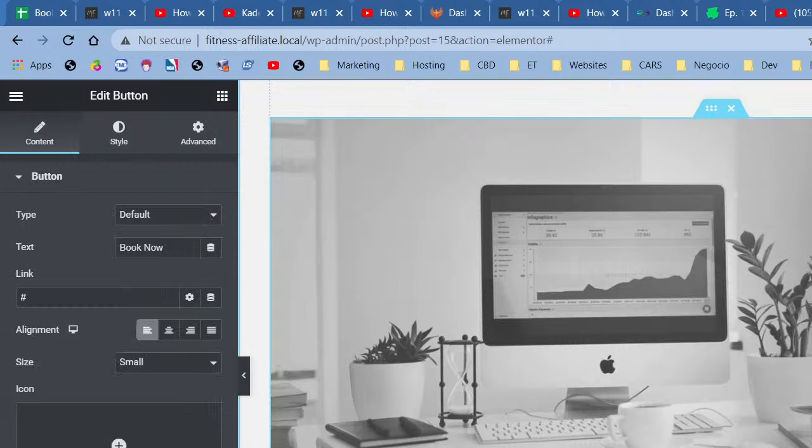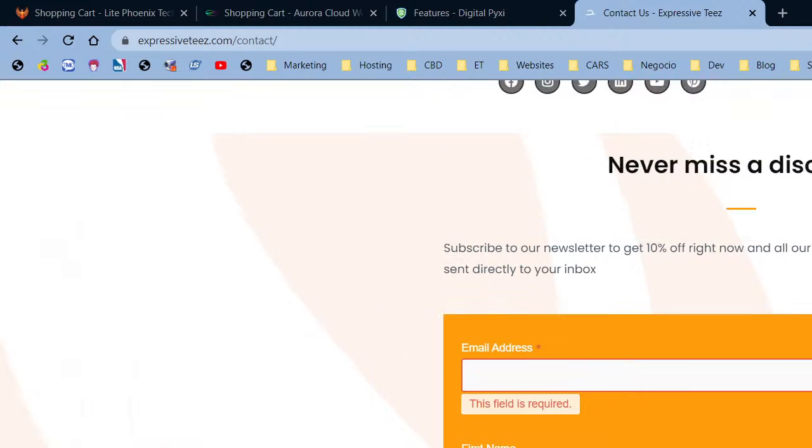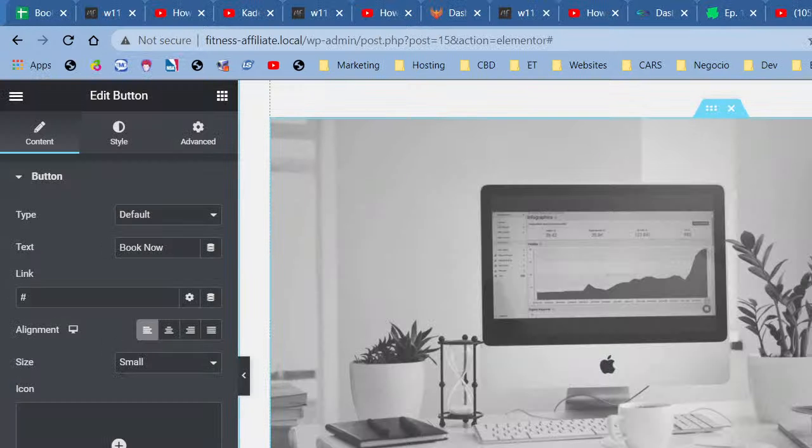This is a spacer, is it? No, this is a button. All right, so here's what I'm going to do. Let's see if expressive tees is still open. It's there. So we're going to add this form, even though it's a little bit big right now. I'll tell you what to do to get this form, right? So we're going to add that form right here.